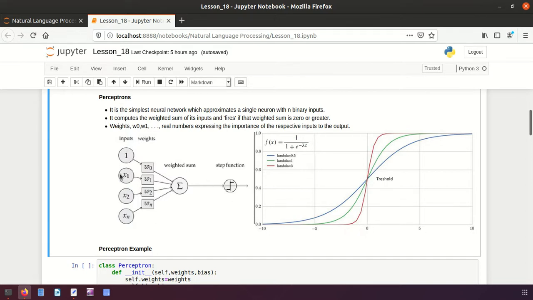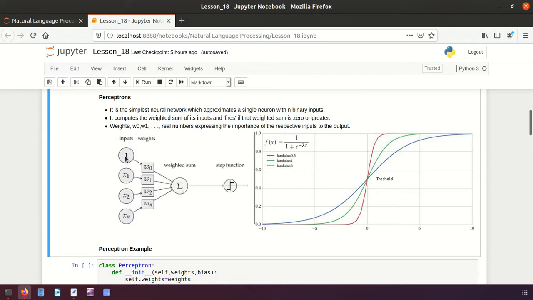Here we have a number of inputs, and these are called the weights: W0, W1 up to Wn. These are numbers expressing the importance of the respective inputs to the output, right? Here we have to find the sum.